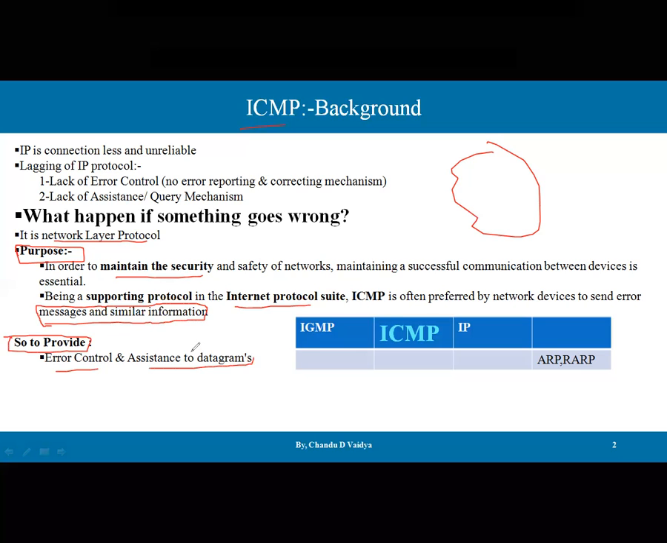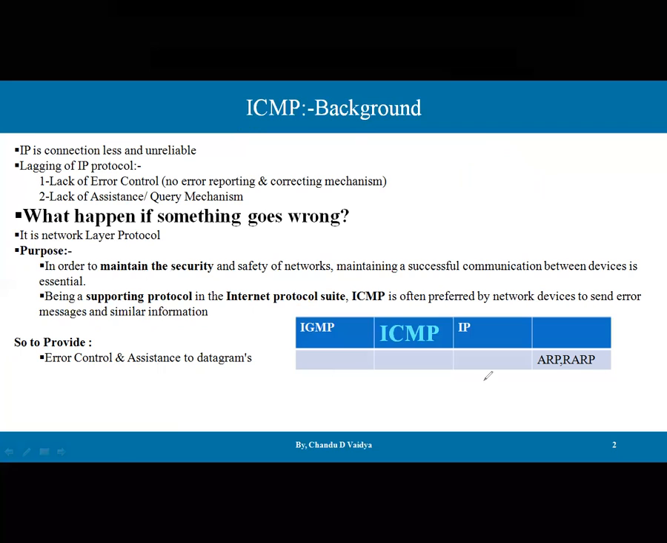If any source is sending a message to the receiver, that message is assisted by the ICMP protocol, which indicates that something went wrong on this route. Everything is supported by ICMP. And if any error occurs, that error is reported to the source, so that the source can decide that something has gone wrong and that we have to work on it. These are the purposes and services provided by ICMP.